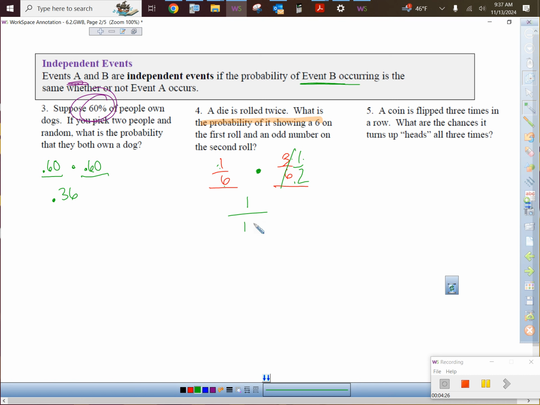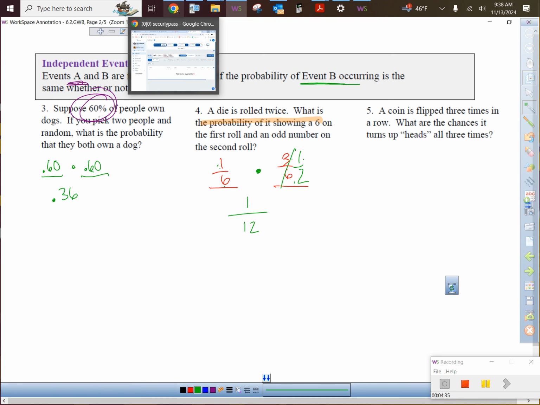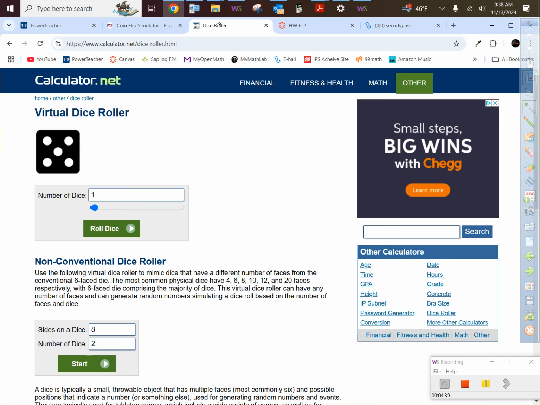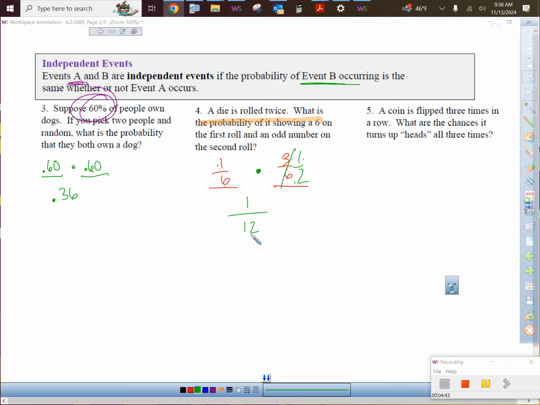6 times 2, 12. If I didn't reduce it, I would have had to use the 3 upstairs. So okay, let's see if it happens. What's the chances of rolling a die, and the first time it was supposed to be a 6? So here's my die. Here's my question. 1 out of 12 shot is what I got to do this. I want to roll a 6 the first time.